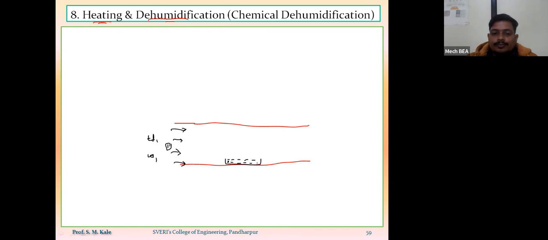Silica gel is one of the chemicals which has an affinity towards the moisture content. That means it will automatically absorb the moisture contents available inside the air. So suppose here I have kept the silica gel.